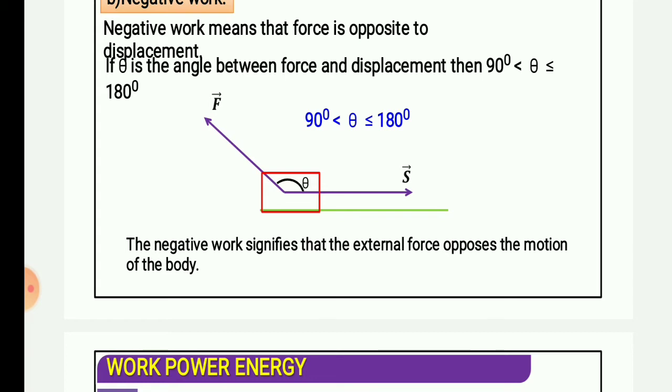Means the force applied is responsible for restricting the motion.